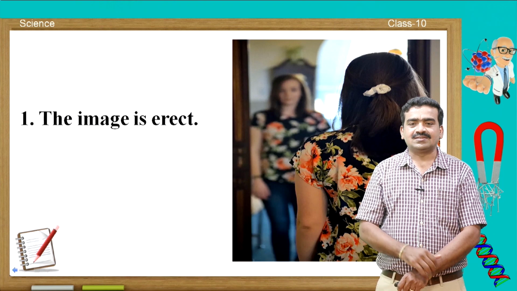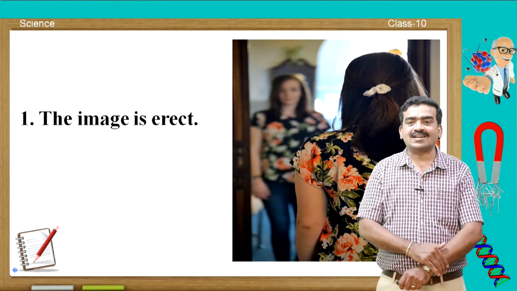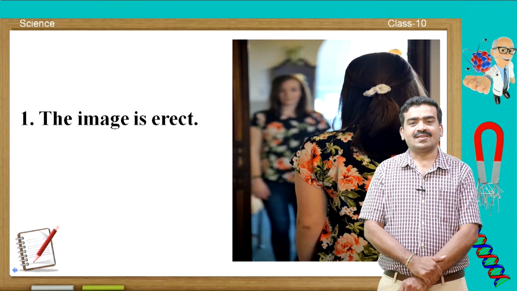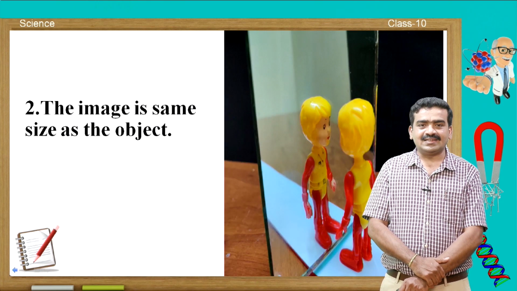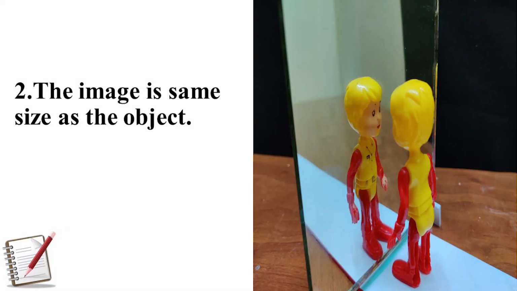Erect means straight. So, if you are going to stand in front of the plane mirror, we can see our erect image in the plane mirror. The second point is the image is the same as the object. You are seeing the image over here.